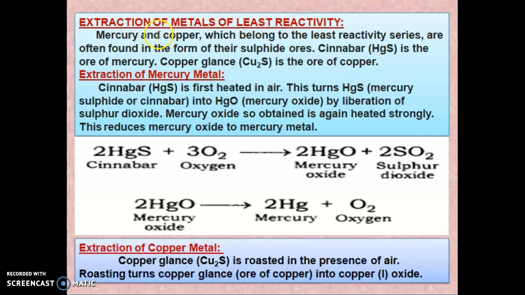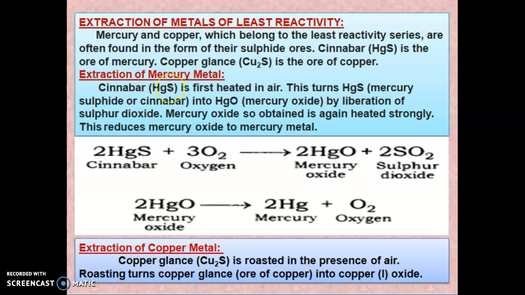Mercury and copper, which belong to the least reactive part of the series, are often found in the form of their sulfide ores. The ore of mercury is cinnabar, and its formula is HgS. Copper glance, with the formula Cu2S, is the ore of copper. First we will see the extraction of mercury metal.